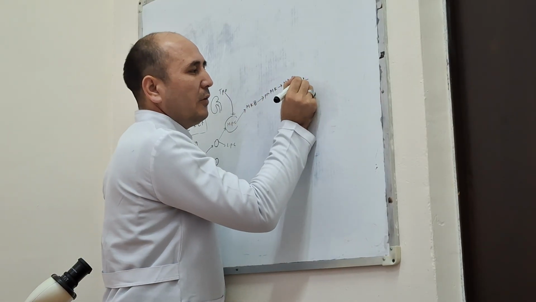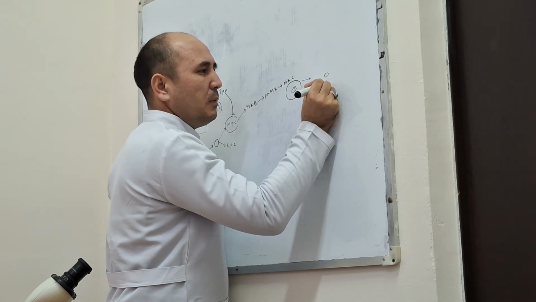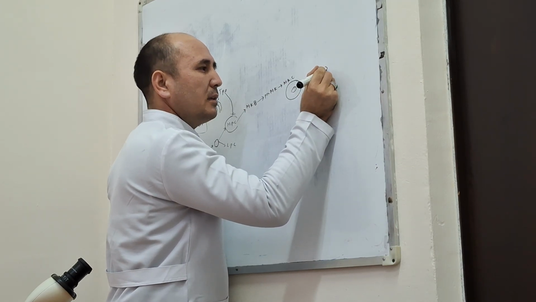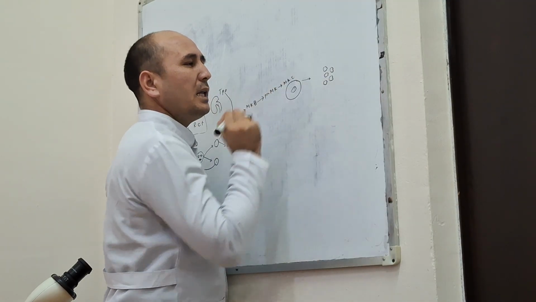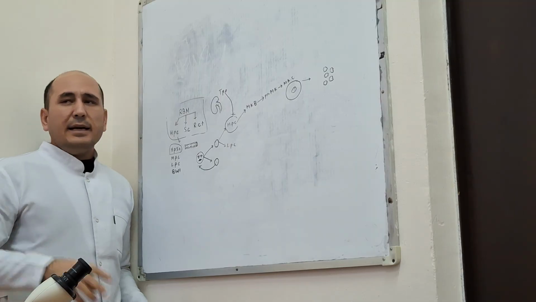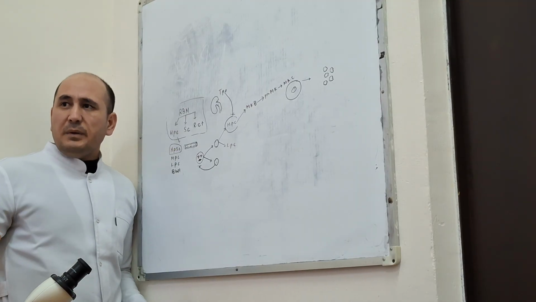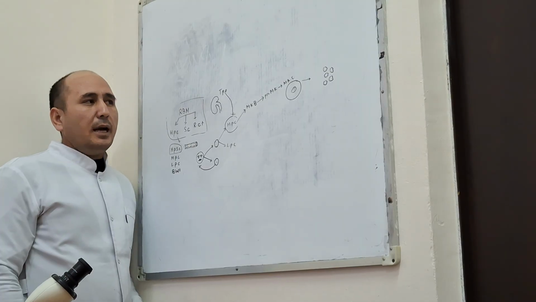That means it fragments into small cytoplasmic fragments, which are known as platelets or thrombocytes. What are thrombocytes? What are platelets? They are cytoplasmic fragments of megakaryocytes.